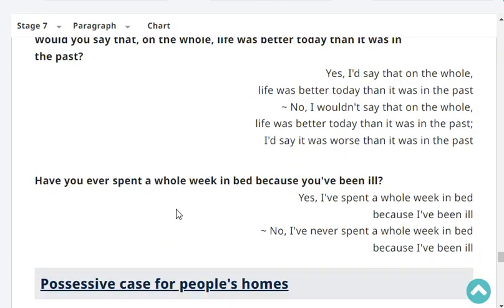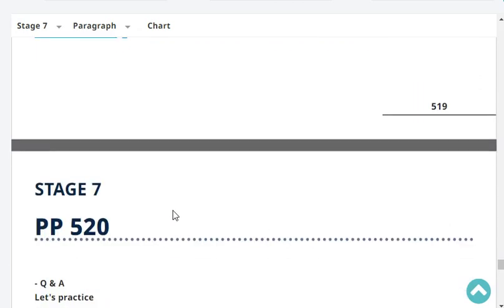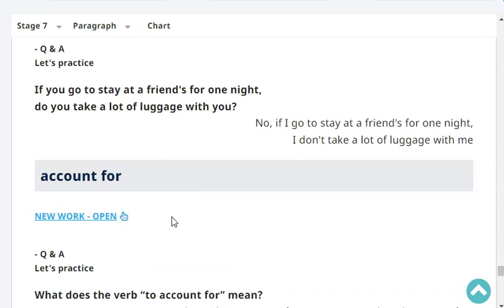Have you ever spent a whole week in bed because you've been ill? Yes or no? Yes, I've spent a whole week in bed because I've been ill. Very good. Okay. If you go to stay at a friend's for one night, do you take a lot of